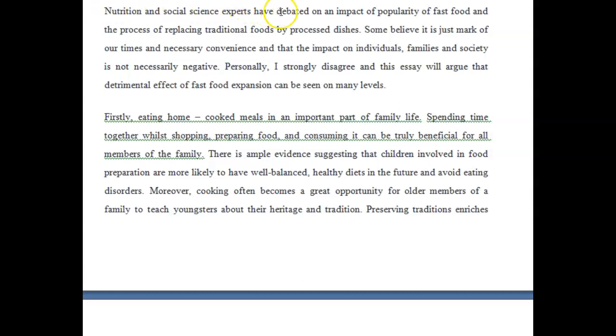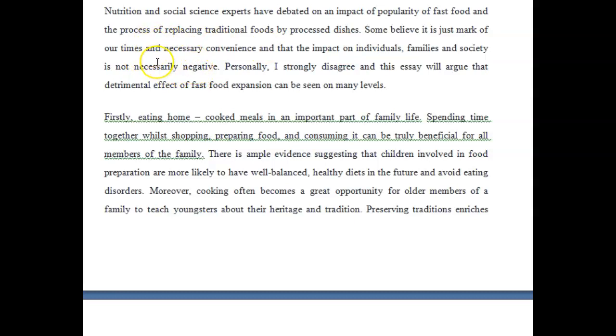Nutrition and social science experts have debated the impact of fast food and the replacement of traditional foods by processed dishes. Do that. Or the impact of fast food. Yeah, you could do that. Okay. Some believe it is just a mark of our times. I would have said a sign, not a mark. It is just a sign of our times and a necessary convenience, and that the impact on individuals, families, and society is not necessarily negative.